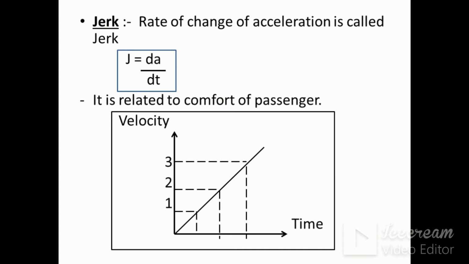Jerk: the rate of change of acceleration is called jerk. J is equal to da by dt. It is related to the comfort of a passenger.